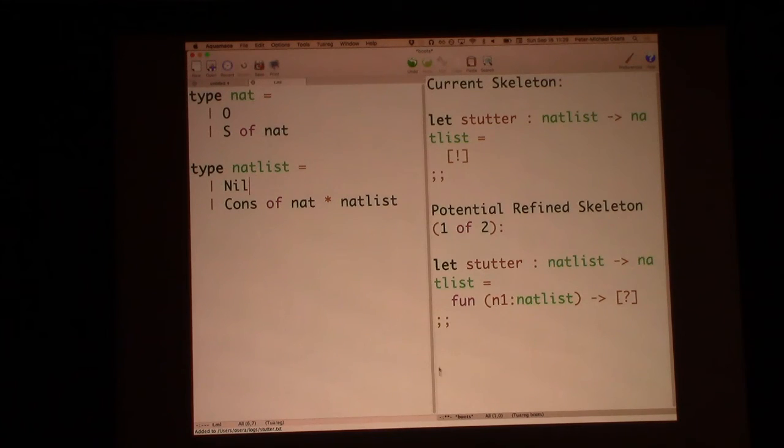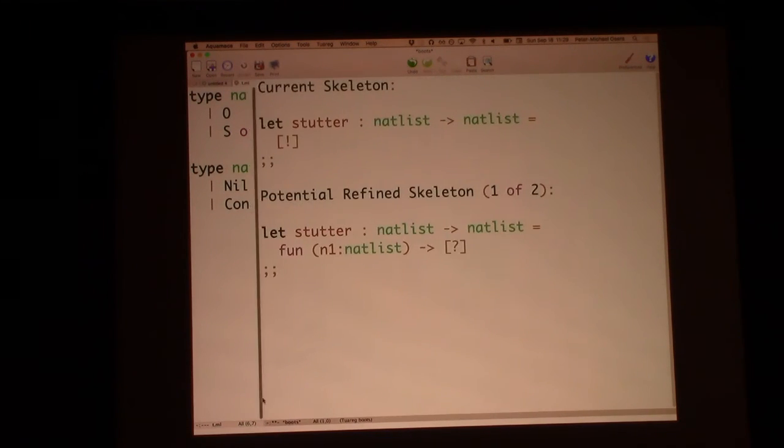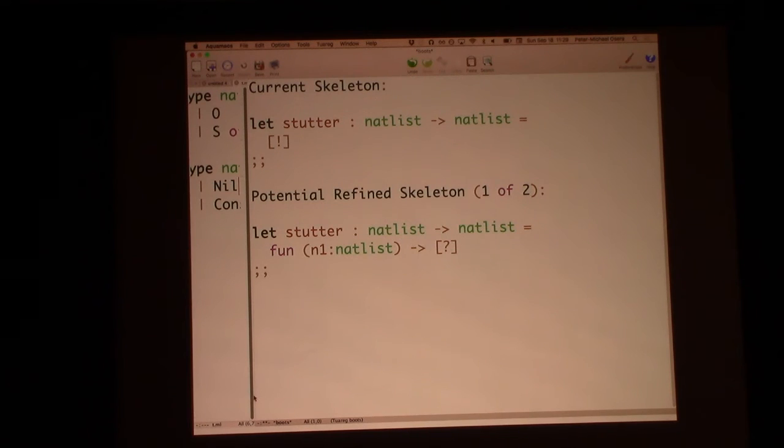cool. Let me drag this over. And so what the tool allows us to do is actually just that refinement tree that we saw, it allows us to incrementally build it and manipulate it. And so right now we have our current skeleton for stutter, which is blank.